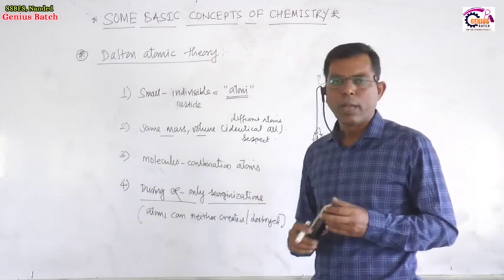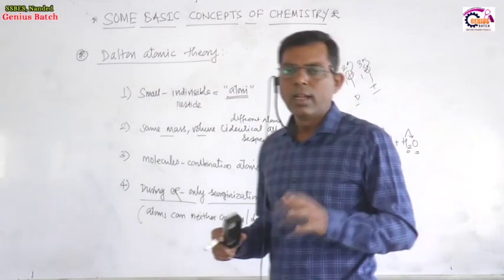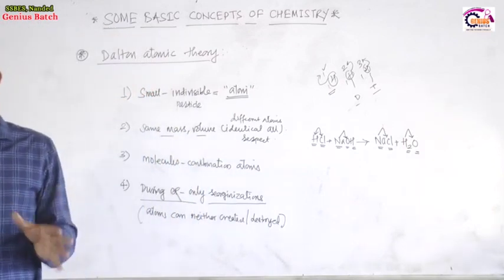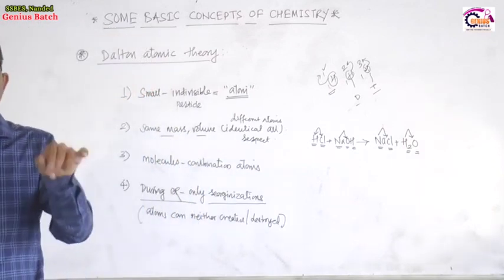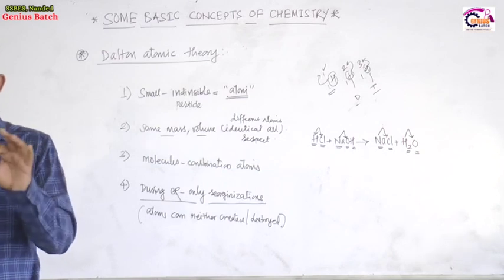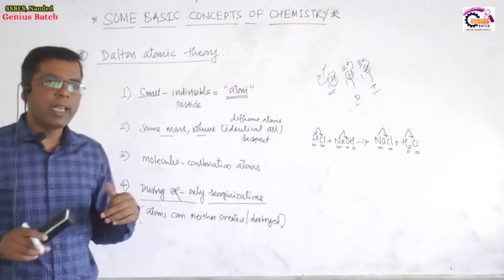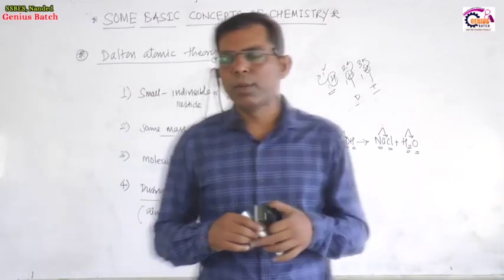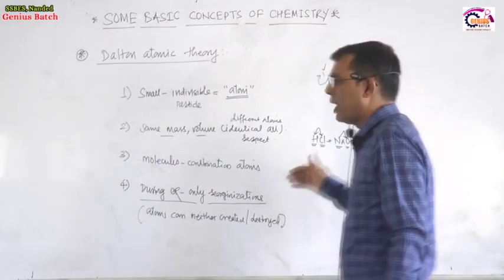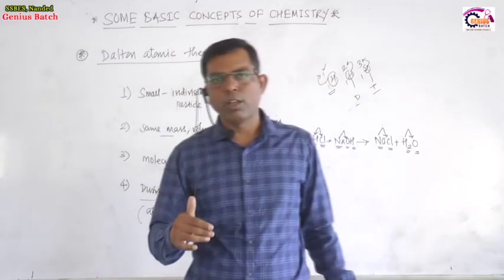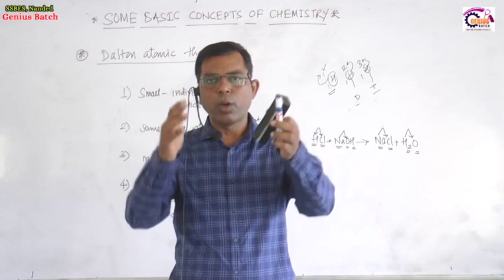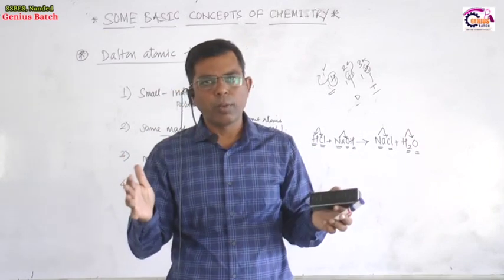Then Avogadro's hypothesis: under similar conditions of temperature and pressure, equal volumes of different gases contain the same number of molecules. It can also be stated that under similar conditions of temperature and pressure, the volume of a gas is directly proportional to the number of molecules or quantity of gas. More molecules mean more volume.